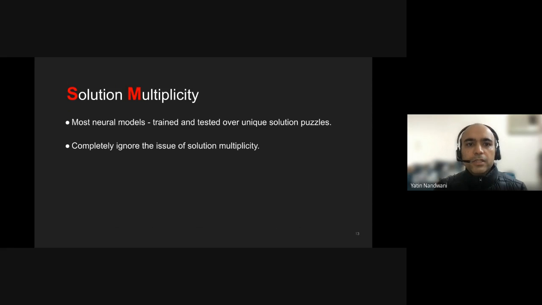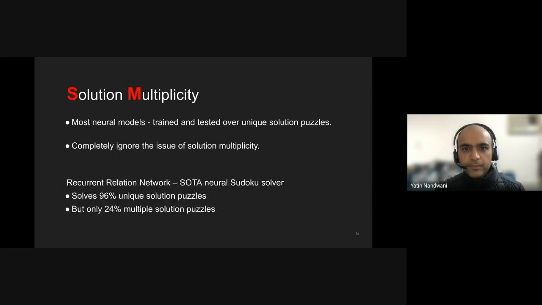However, the state of the art RRN architecture has been trained only on puzzles that have a unique solution, completely ignoring solution multiplicity. As a result, such a pre-trained model achieves only 24% performance on puzzles with more than one solution, while the performance on puzzles with a unique solution is a whopping 96%.